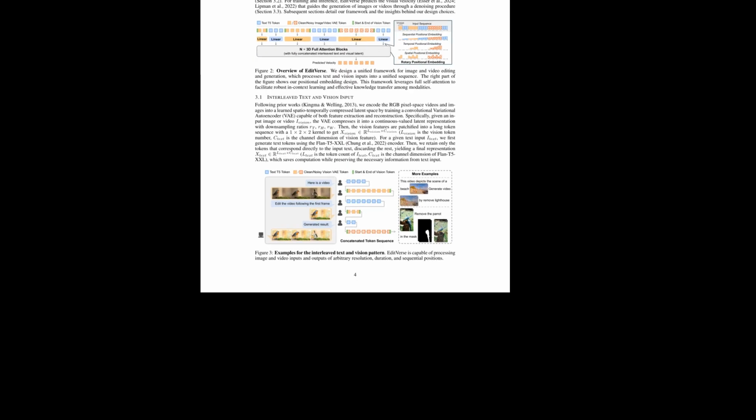While Figure 3 shows how text and visual inputs are woven into one interleaved sequence, which means the model reads them in a single continuous order for in-context learning. The left panel illustrates a chat-style instruction with a video and the resulting edit. In the center, the token rows depict text tokens, vision tokens, and start and end of vision tokens converging into a concatenated stream. The right examples highlight flexible edits like object removal across varying layouts and lengths.